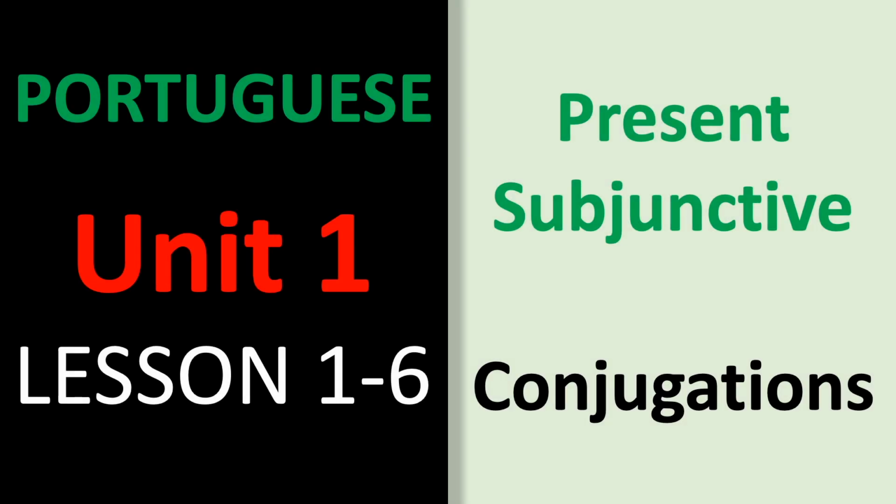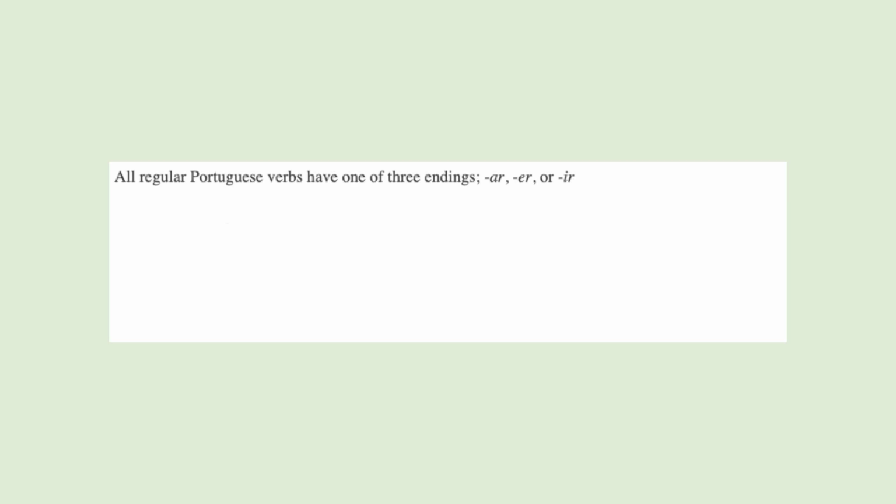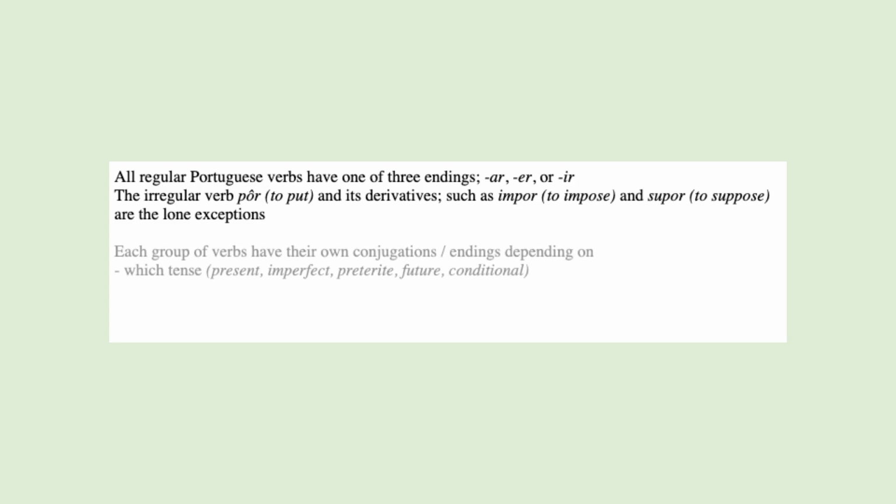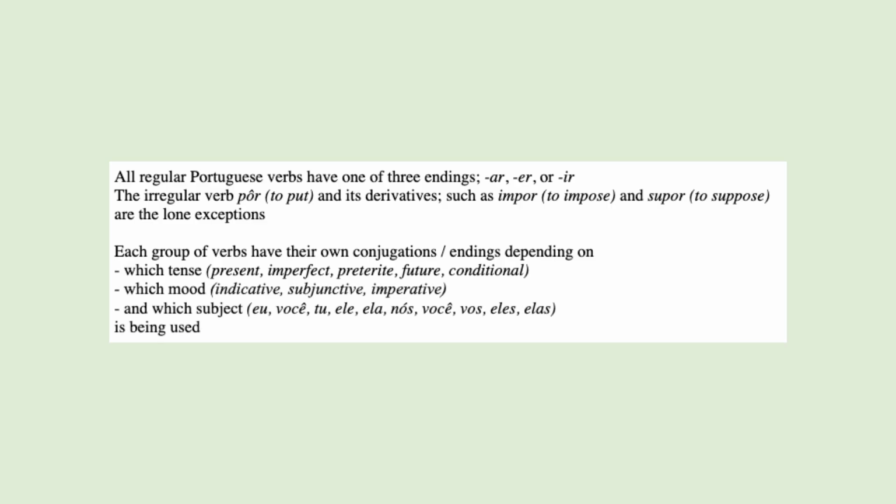In this lesson, we will cover regular Portuguese verb conjugations under the present subjunctive. All regular Portuguese verbs have one of three endings. They are AR, ER, or IR verbs. There is an exception for the irregular verb por and its derivatives such as impor and supor. So each group of verbs have their own conjugations or verb endings, depending on the tense, mood, and subject being